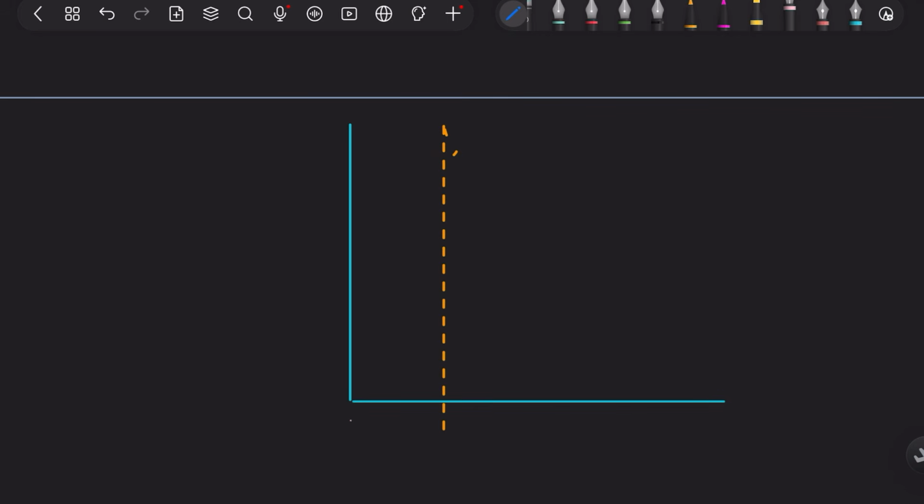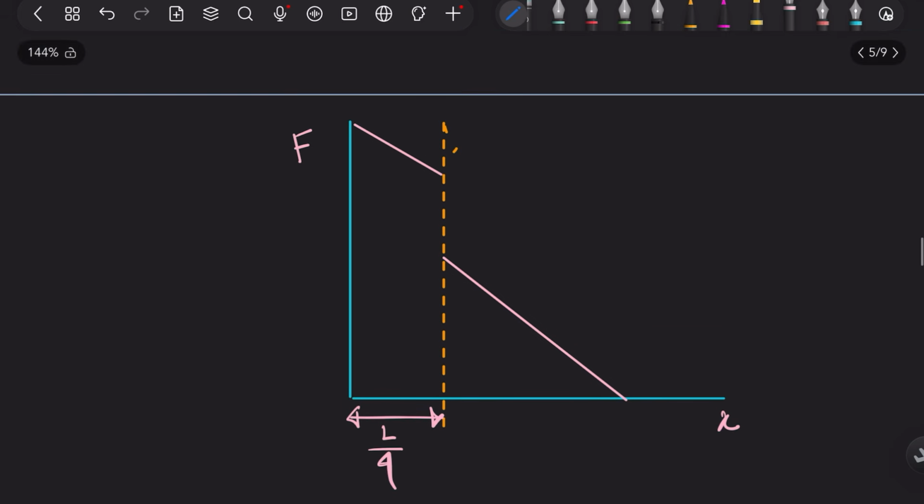This is my x equal to L by 4, and this is my load. This is my force diagram.